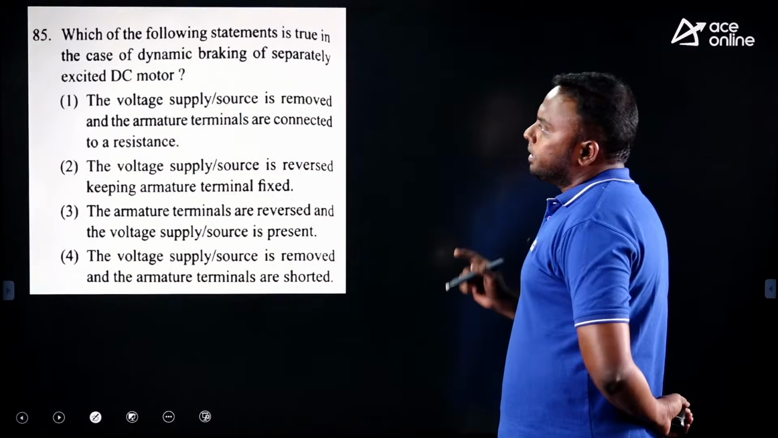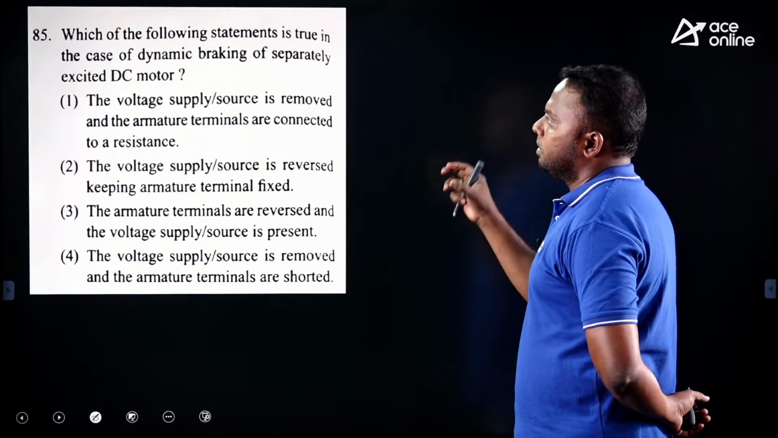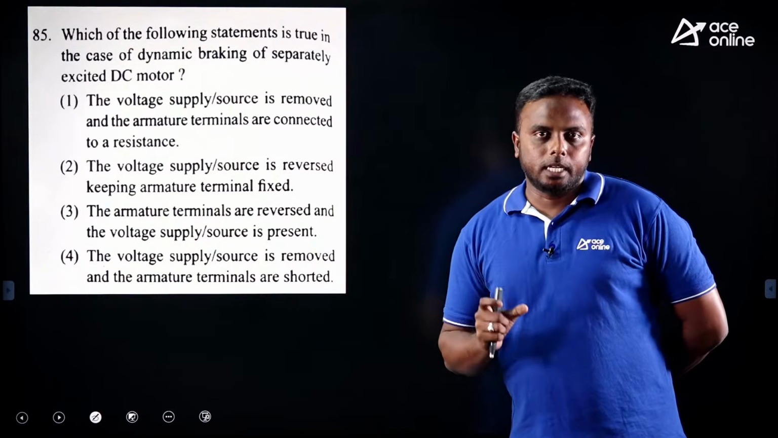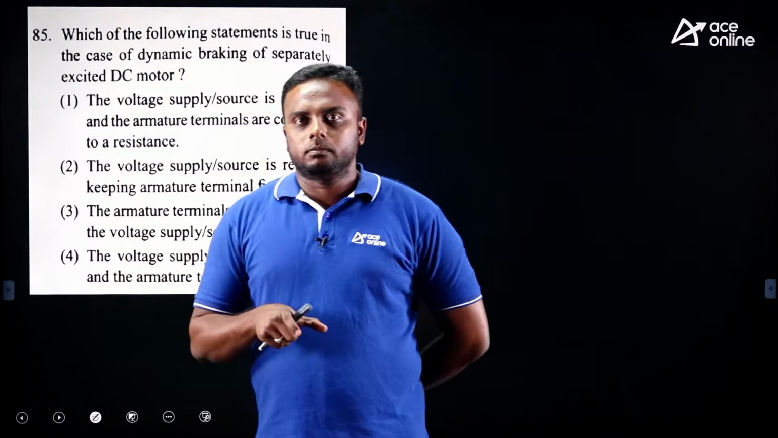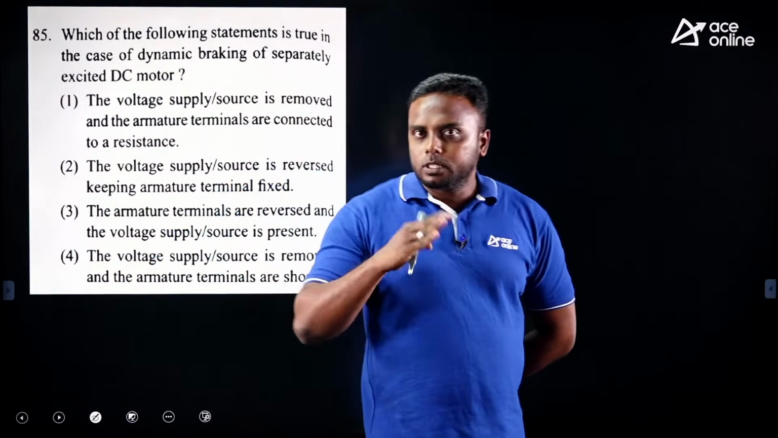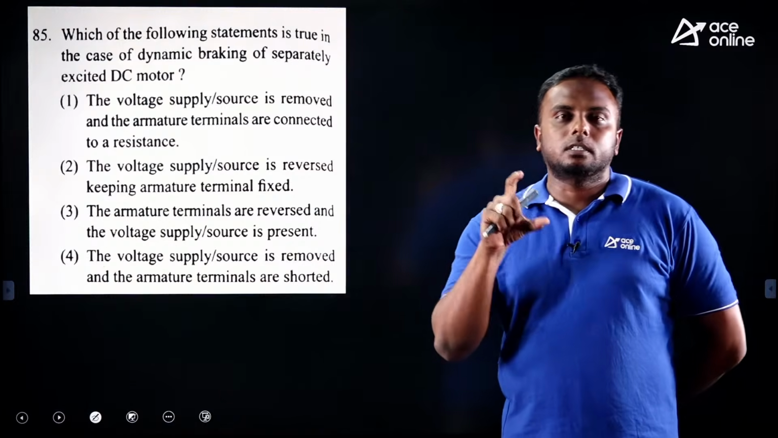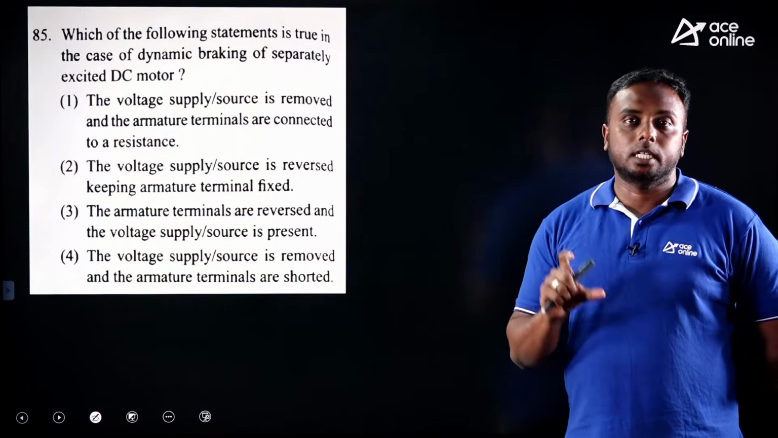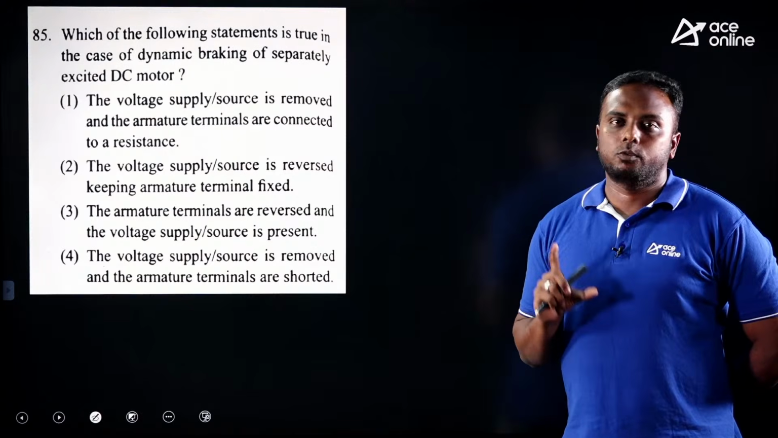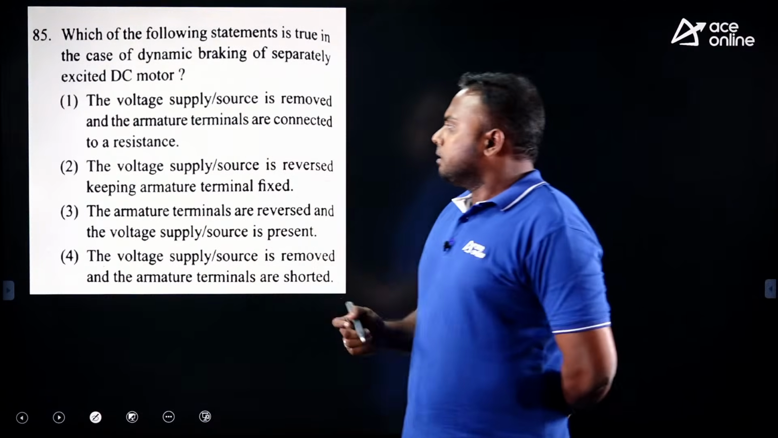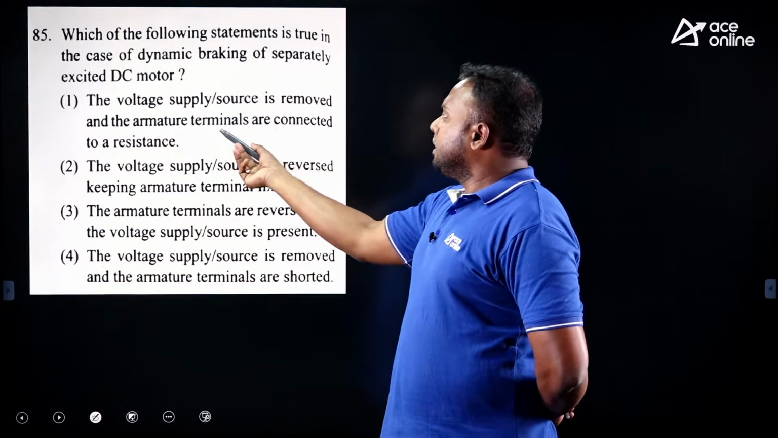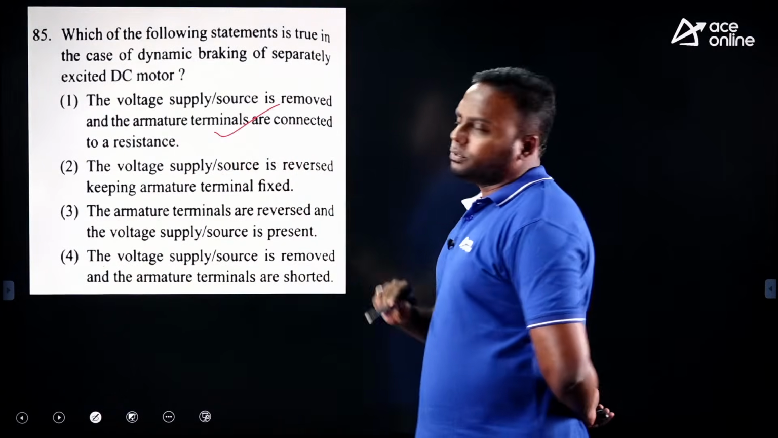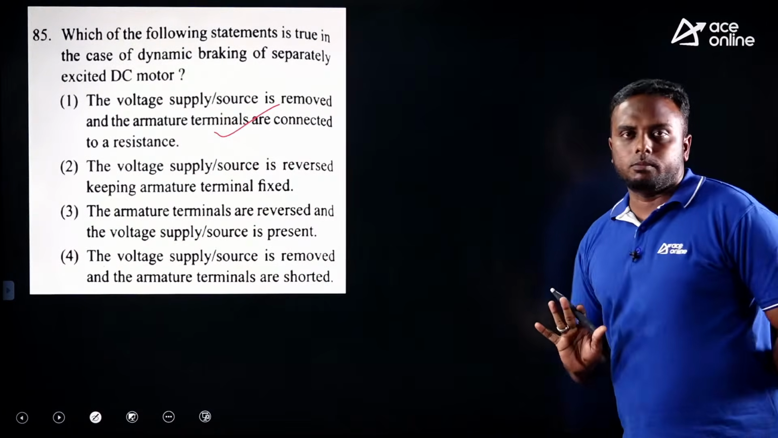Which of the following statements is true in case of dynamic braking of a separately excited DC motor? In dynamic braking, first, what we do? We remove supply to the armature always, and across that armature we connect a resistor. So that is the dynamic braking procedure. Procedure is important. Now read here. The voltage supply is removed and armature is connected across a resistor. So directly option 1 is right. No need to go to other options.